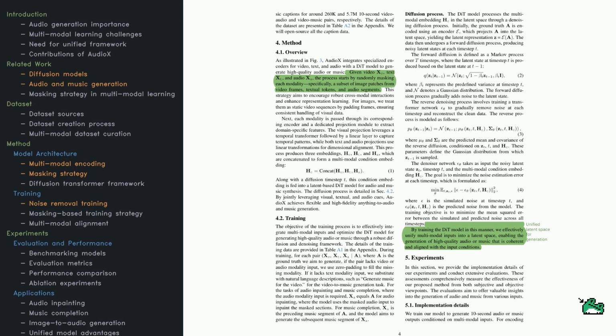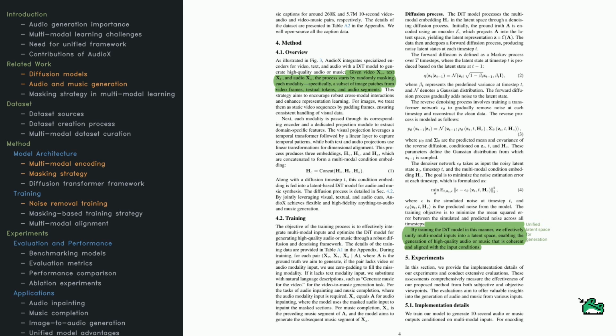Curious how this all comes together to generate sound? The model handles multiple inputs, video, text, and audio, through specialized encoders. But the twist is a random masking strategy. Have a look at the relevant figure here to see how different pieces get masked. Parts of the video frames, text tokens, or audio waveforms are hidden before encoding, which pushes the model to make stronger cross-modal connections. After each modality is encoded, they all land in a common representational space. Video embeddings go through a temporal transformer to capture how things change over time. Text and audio embeddings are handled through simpler linear transformations. Then everything is concatenated into one multimodal embedding that summarizes the overall input.